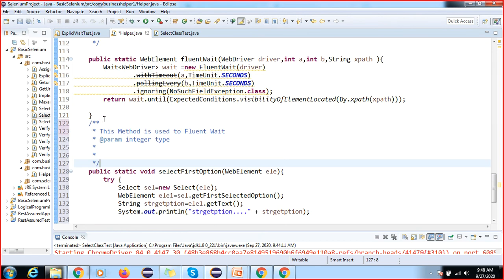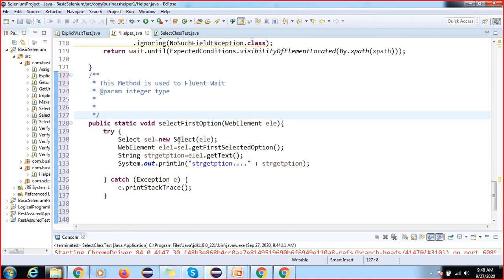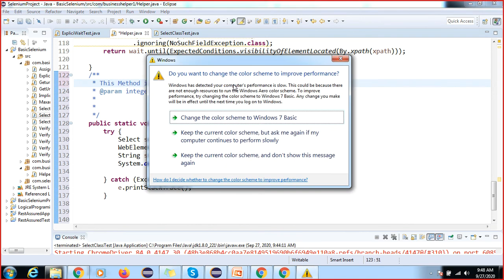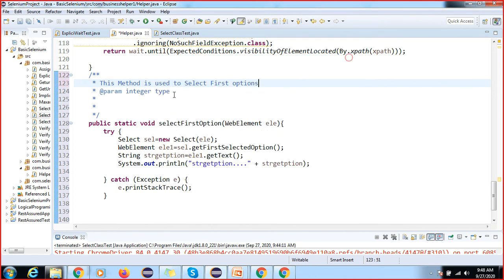So this is the complete thing. You guys like working in real time, in a company. So what are the people exactly doing? Here this method is used to select the first option, and the param here, the parameter, is your bev element type. Or you can explore here or add more things, but we have to focus on this, right?